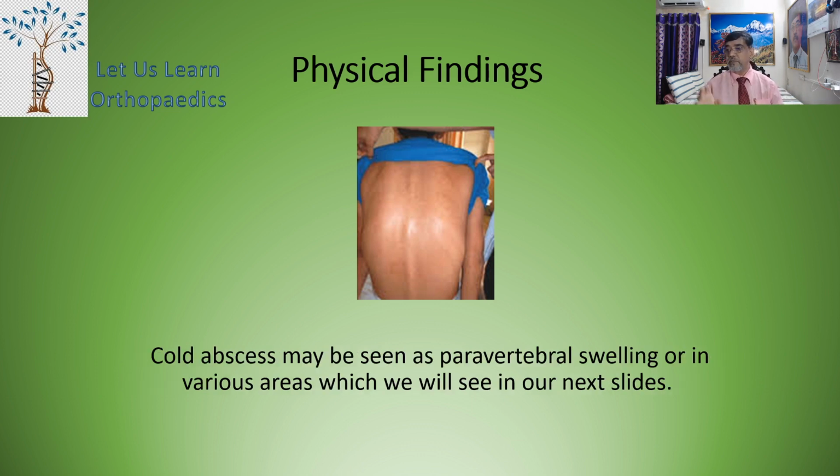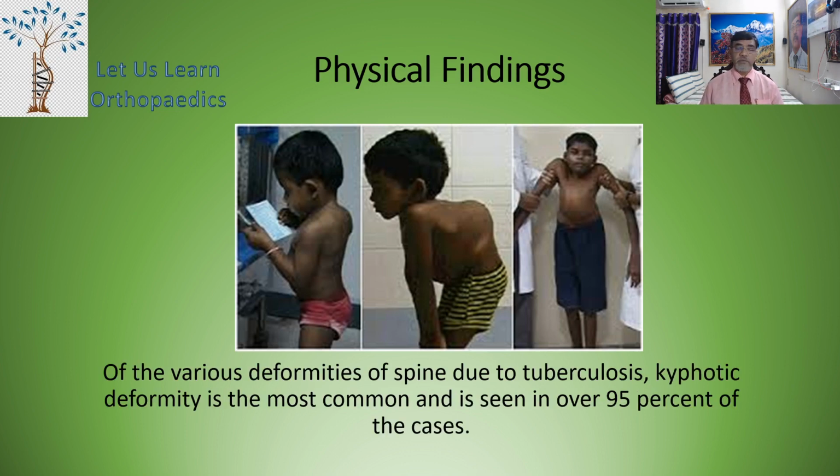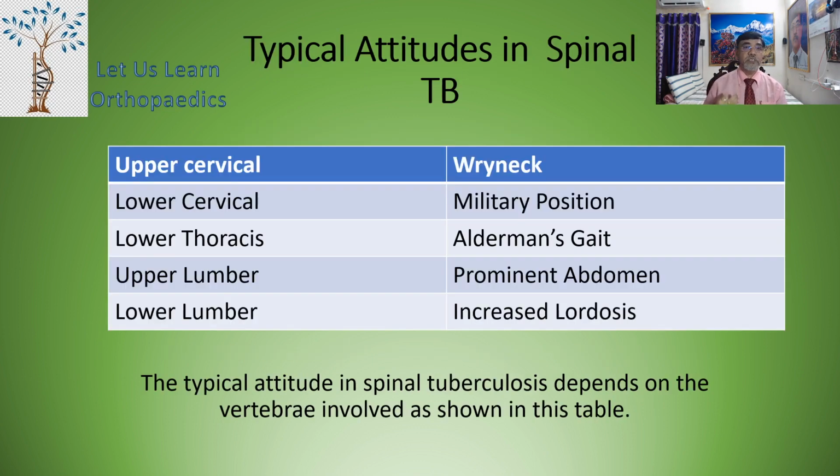Now the cold abscess may be seen as a paravertebral swelling in various areas, which we will be seeing in our next slides. The patient may develop or present with a neurological complication like spastic or flaccid paraplegia. Of the various deformities of the spine due to tuberculosis, kyphotic deformity is the most common and is seen in over 95% of the cases. Now the general examination reveals signs of anemia, debility, involvement of lung, lymph nodes.